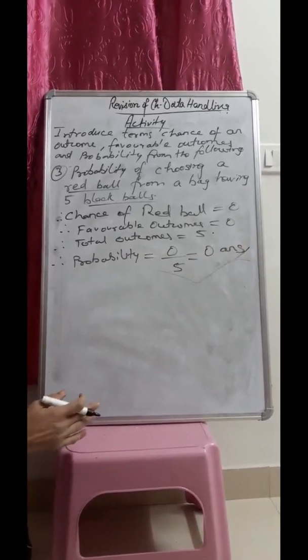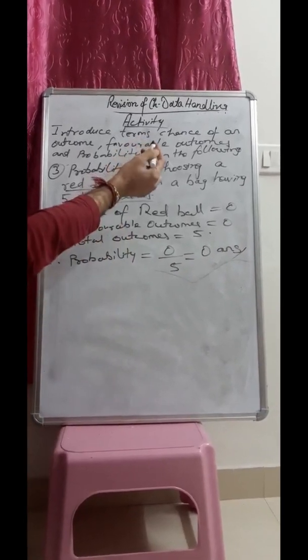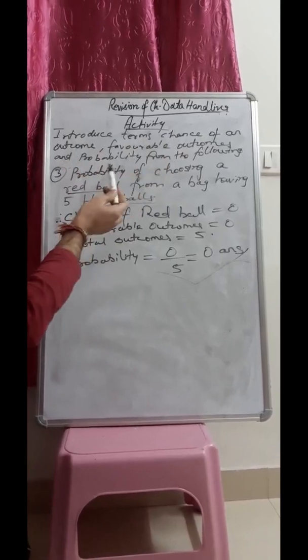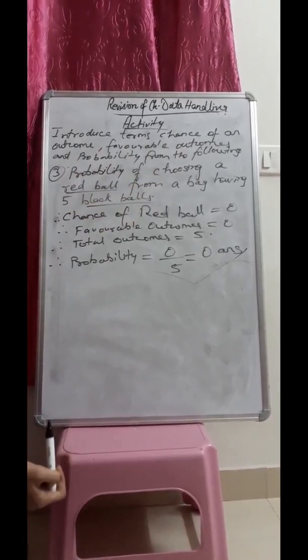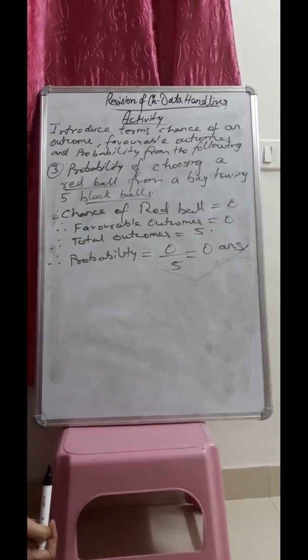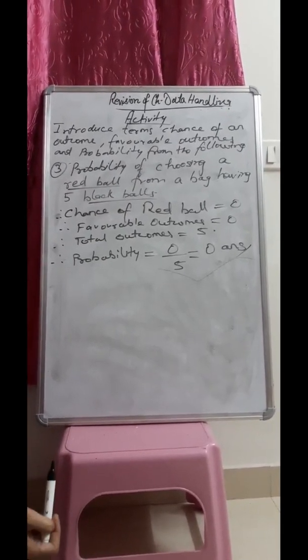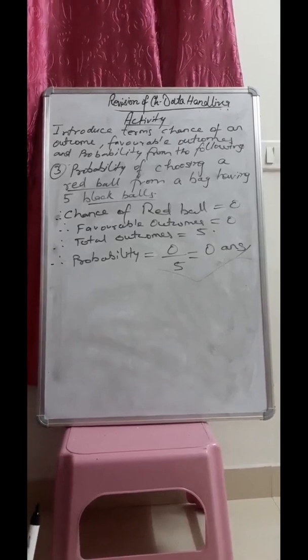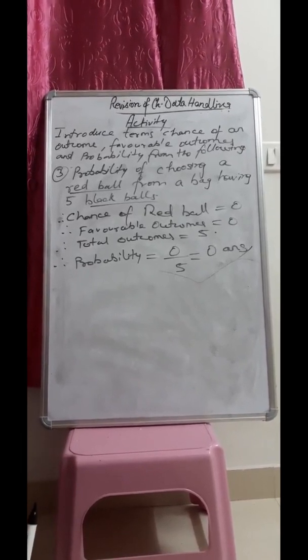So in this way we can find the chance of an outcome, favorable outcomes, and probability from the following. Students, the questions that I have done in the revision, I am going to give you the same type of questions in your revision worksheet.